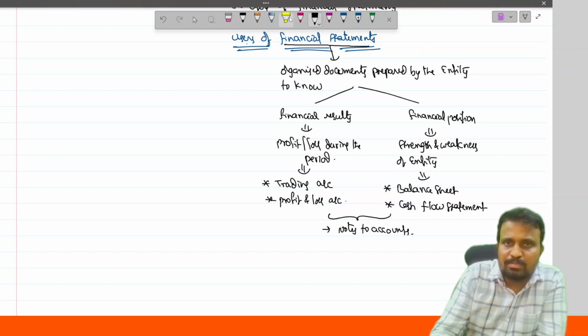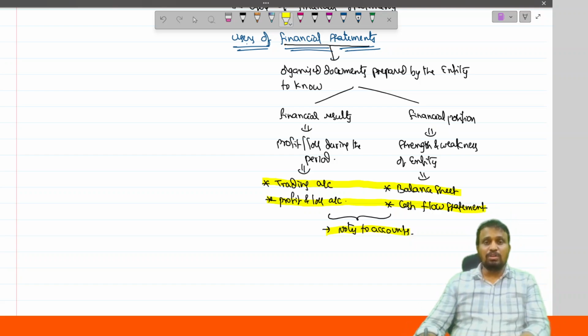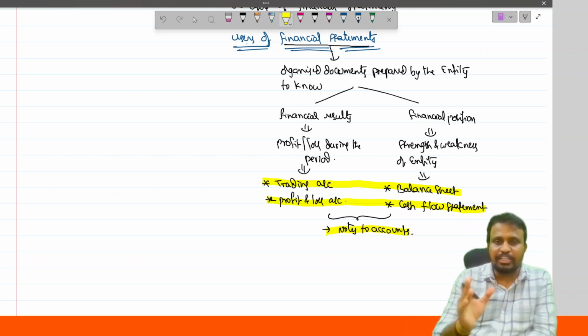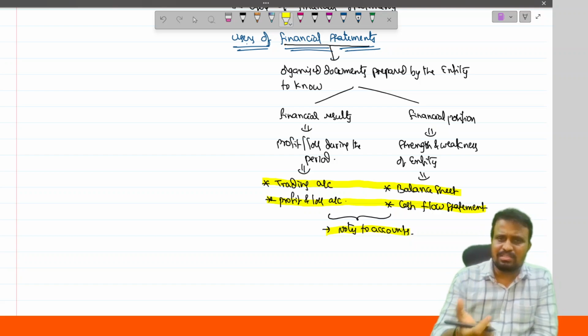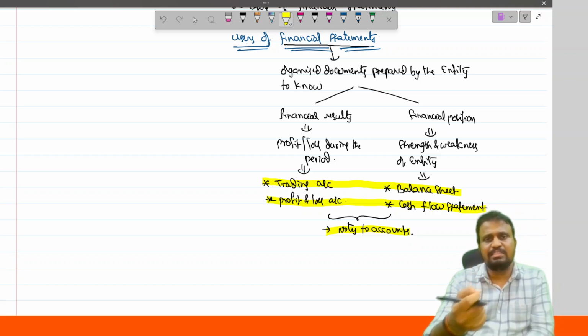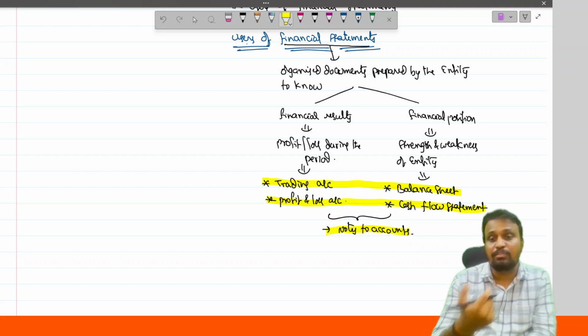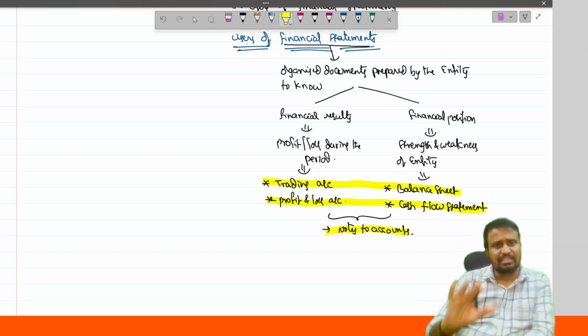Together, one more document is prepared called notes to accounts. And these are considered as a part of the financial statements. What are those? Trading account, profit and loss account, balance sheet, cash flow statement, notes to accounts. Actually, one more element is generally considered in the case of a company, which is the statement of changes in equity. We'll discuss it later.